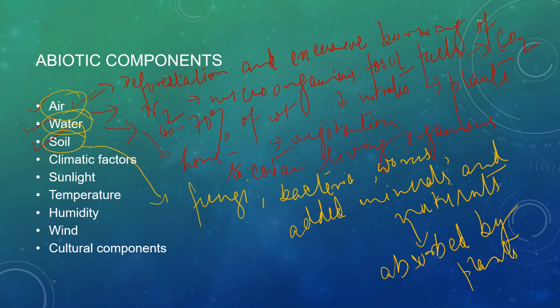So air, water, soil, and next comes the climatic factors. First, sunlight. Sunlight is an important source of light and energy on earth. It is affecting all plant and animal activities. Green plants make food only in the presence of sunlight, so light influences the photosynthetic process. It also influences the opening and closing of the stomata. At night when there is no light, the stomata are closed, so the opening and closing of the stomata depends completely on the light.